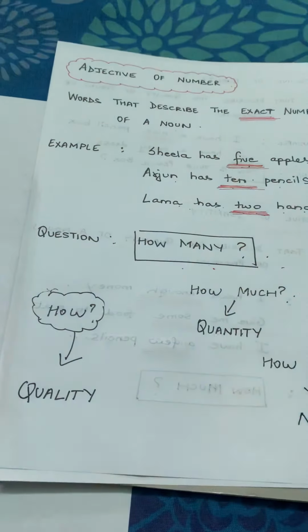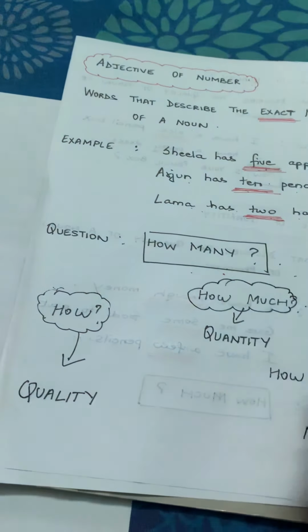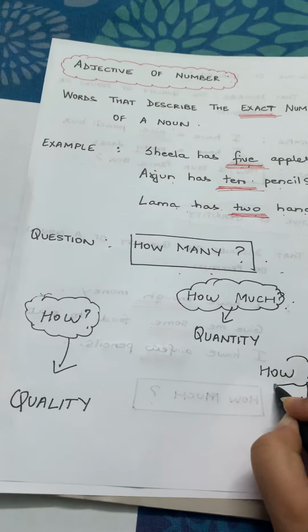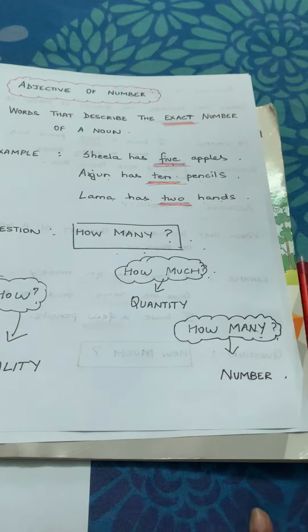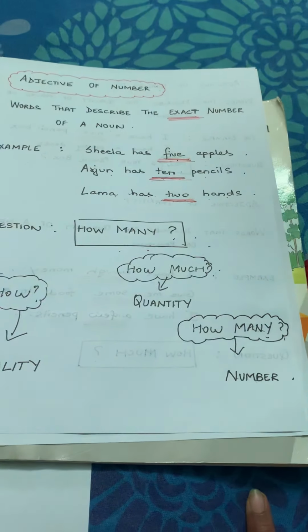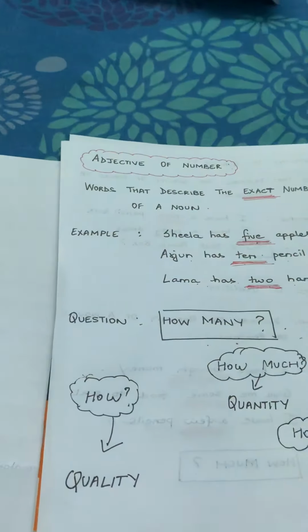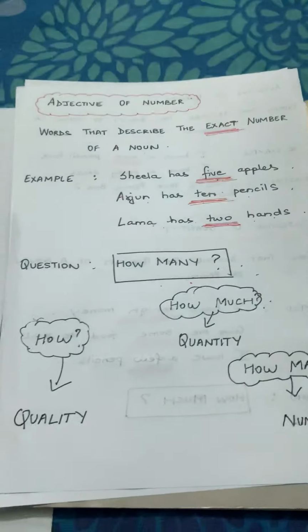So I would love all my students to just remember this graph. How, much, and how many. If you keep this in mind, you will always remember the different kinds of adjectives very, very easily. It's very efficient to follow a system where you can remember the different kinds of adjectives.